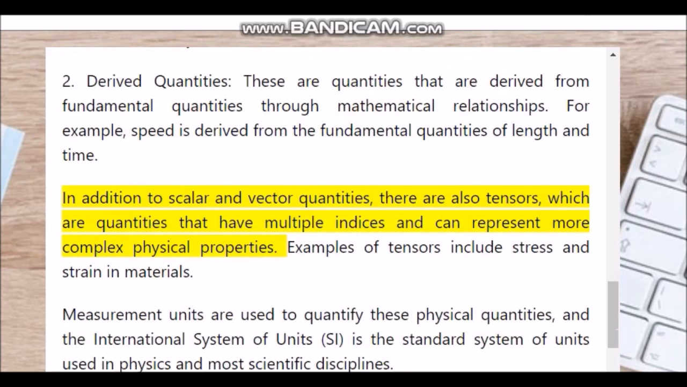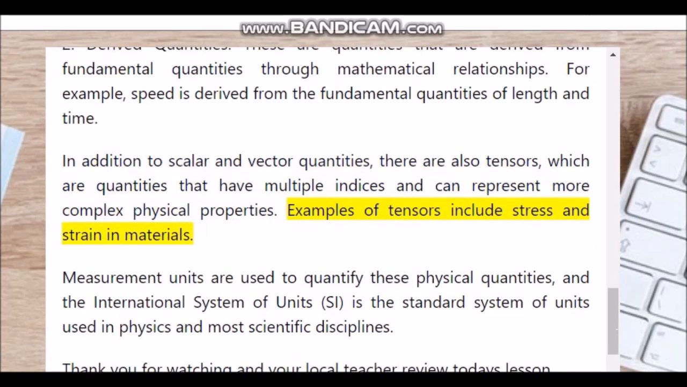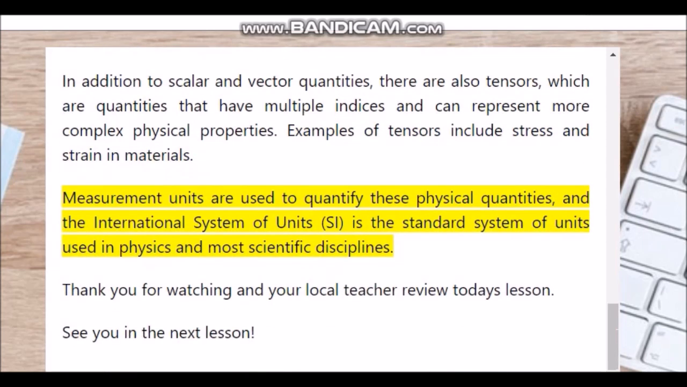In addition to scalar and vector quantities, there are also tensors, which are quantities that have multiple indices and can represent more complex physical properties. Examples of tensors include stress and strain in materials. Measurement units are used to quantify these physical quantities, and the International System of Units, SI, is the standard system of units used in physics and most scientific disciplines.